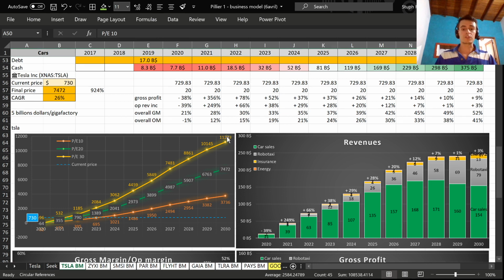Of course, I'm not a financial advisor, so it's just my opinion. And I repeat, I will make some errors in these assumptions. I will have to correct them over time. But basically, it's just to give you an idea of, with these assumptions, how much share price value you can expect. Okay.